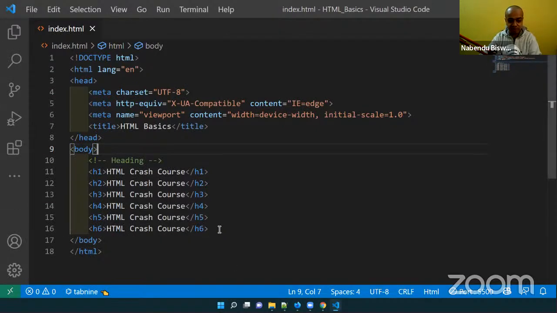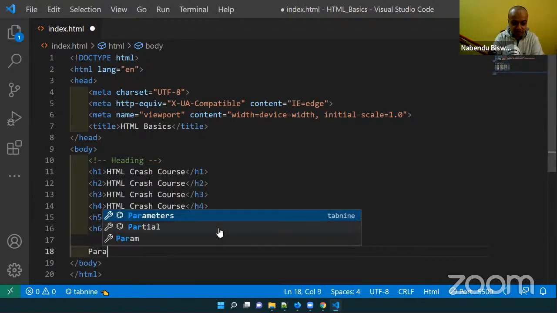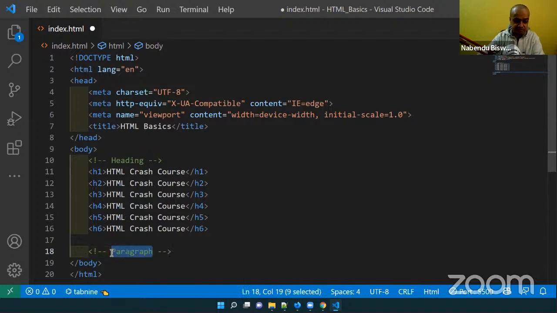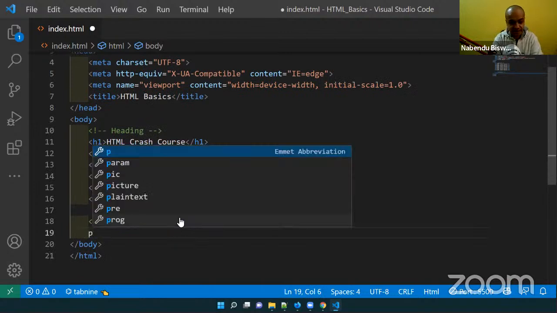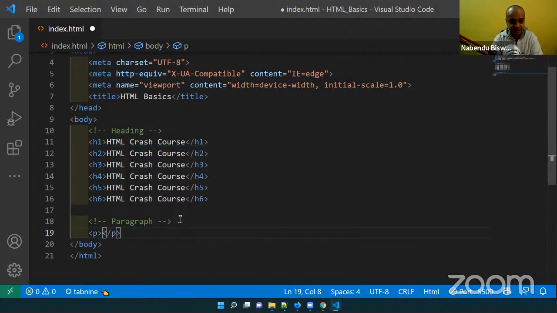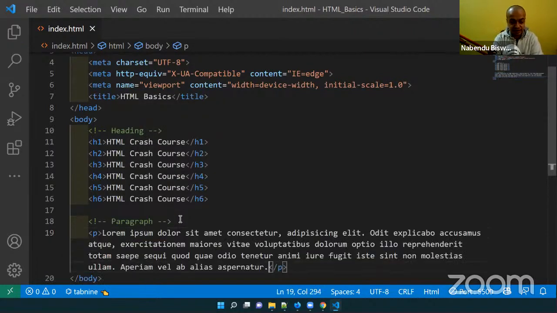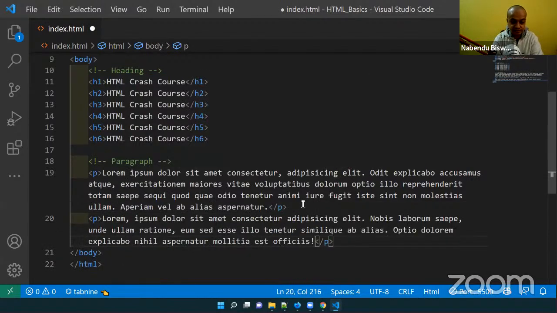Next we are going to learn about the paragraph tag, and we are going to put a comment every time so that it is much easier for you to understand. Paragraph, I should spell it right. The paragraph tag, we have seen an example, starts with a P and ends with a P like this, and anything which goes inside it will be shown as a paragraph. I will write our famous text, and we can have multiple paragraphs also, so there will be a bit of space between them.